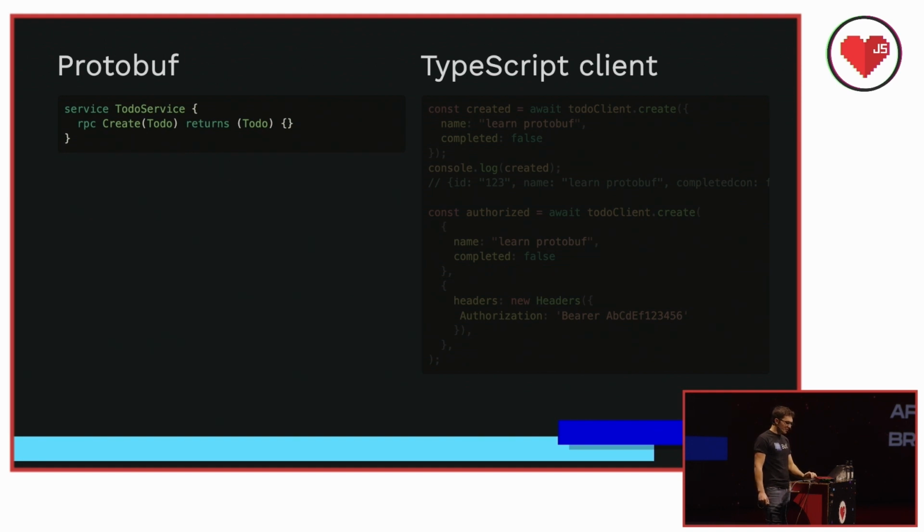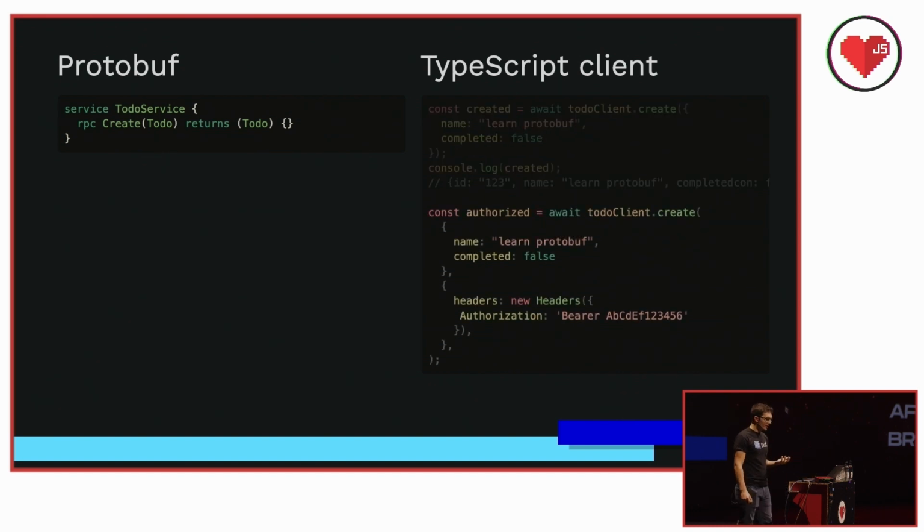It's an abstract description of our to-do, so it just looks kind of like a function, right? You have these inputs and outputs. We don't have to mention any of the HTTP stuff. Like, there's no mention here of methods or paths, right? And on the right, you can see what it looks like to create a to-do over the network. The client has this method matching the schema, and each method accepts object literals as you'd expect. You don't see routing or serialization data anywhere here. We just await on that promise, and we get back a type for whatever our API returns. The TypeScript types here are all automatically inferred, too, which is great.